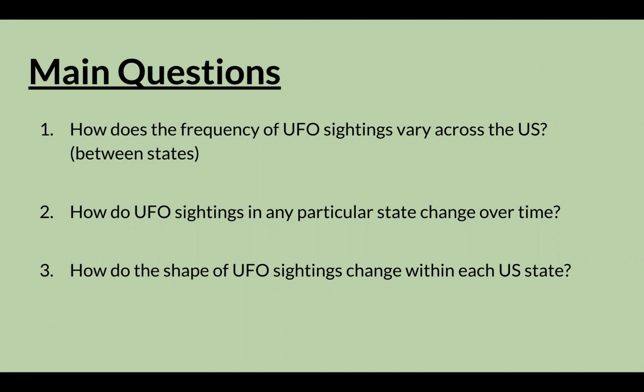For the second question, how do UFO sightings in any particular state change over time? The selection feature allows users to choose any state. As a result, users can explore the data on a state-by-state level. The area line graph allows users to look at state trends in UFO sightings over time in a continuous way. And lastly, how do the shape of UFO sightings change within each U.S. state? The pie chart displays the top 5 UFO shapes reported in each U.S. state. Shape frequencies are displayed with the hover feature and change based on which state is selected.